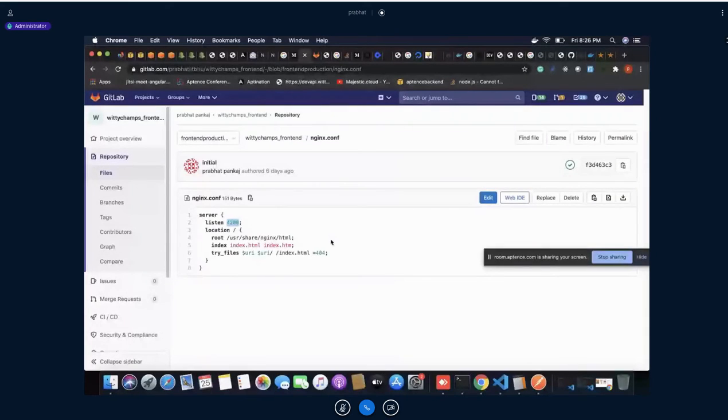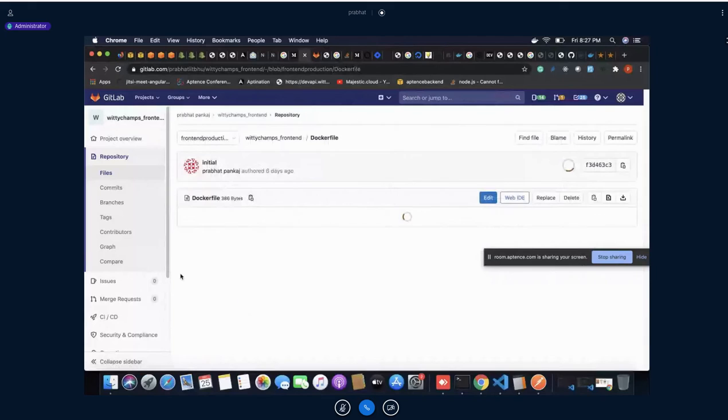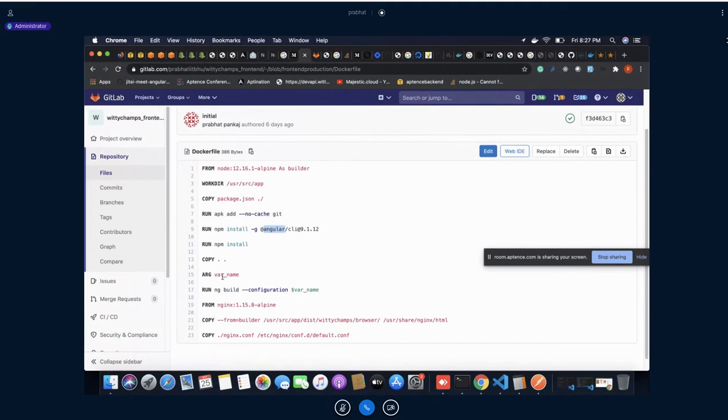So technically, if you see this Dockerfile, the step is very simple, and similar to the steps I have written here. We are taking this reference. After that, we are copying this one. We are installing Angular. We are providing this information, and at the end, we are putting this configuration into this folder or this file.